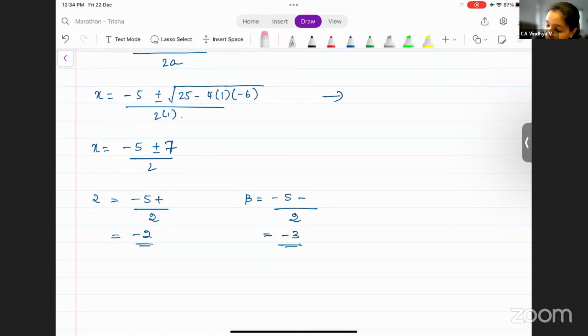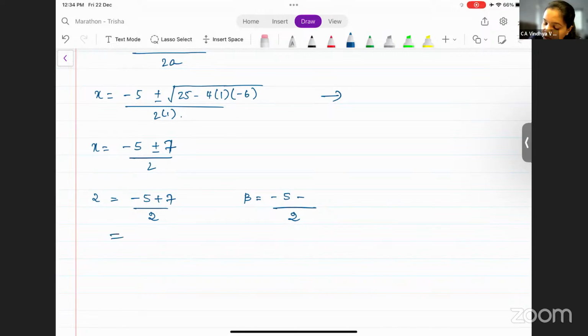So here it is -5 plus 7. -5 plus 7 is 2, correct? What are the roots? 2 by 2 is 1. And here -5 minus 7.